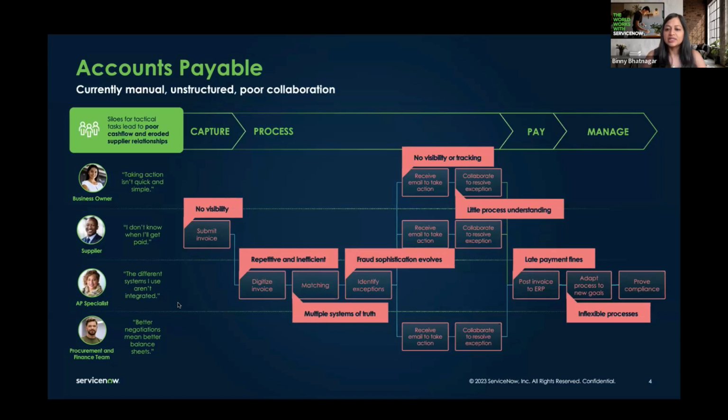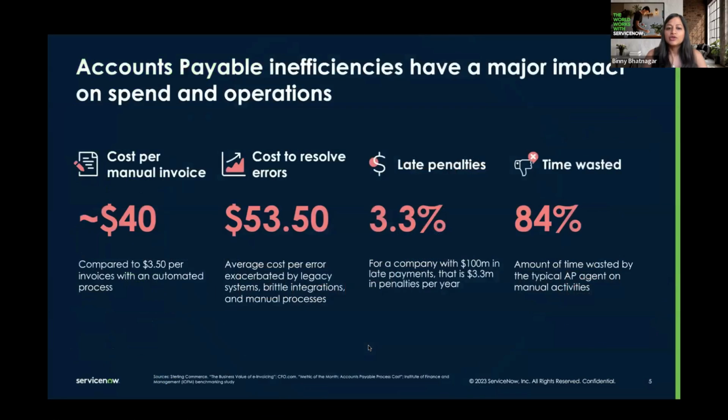So this results in late payments, incorrect payments, employee productivity loss, eroded supplier relations, and a lot more issues. So when you think about all those pain points, ultimately they cost time and money. We've even spoken with customers who process around 15 million invoices a year. Imagine that times the money you're spending in processing each invoice manually.